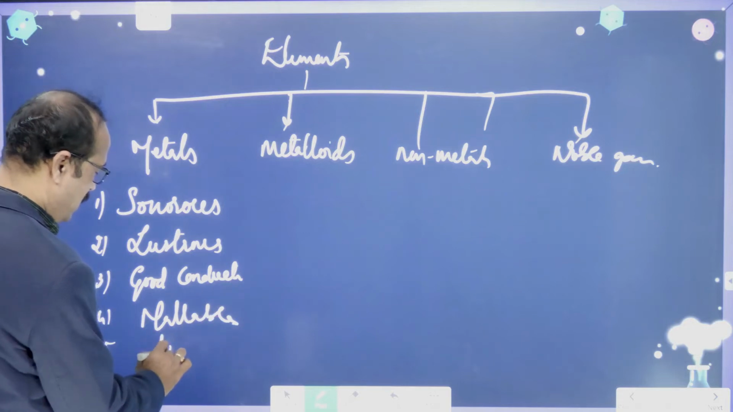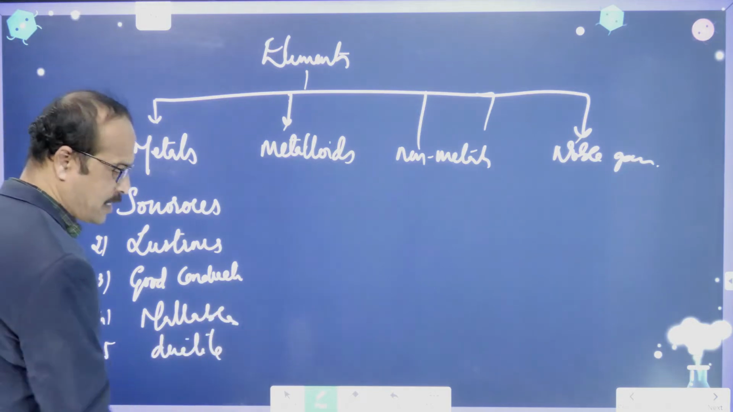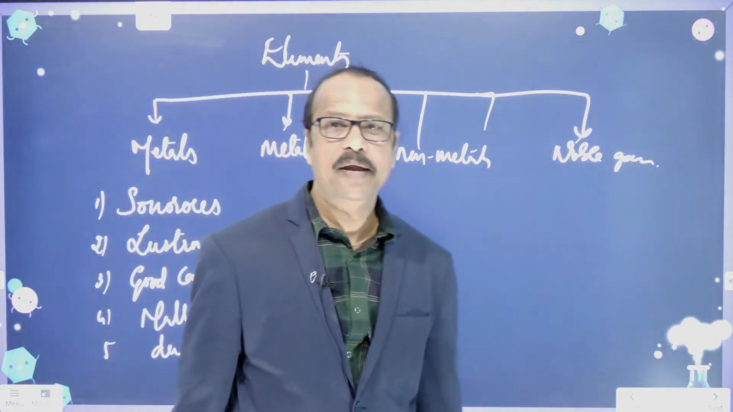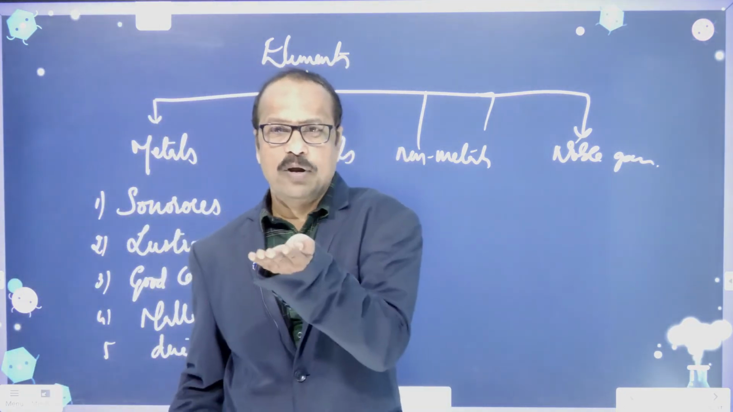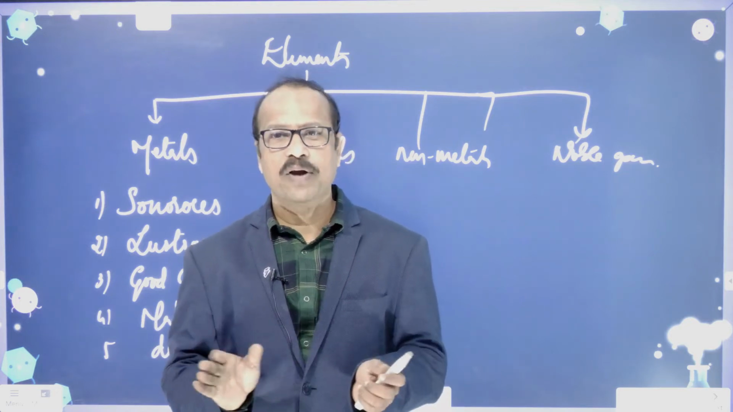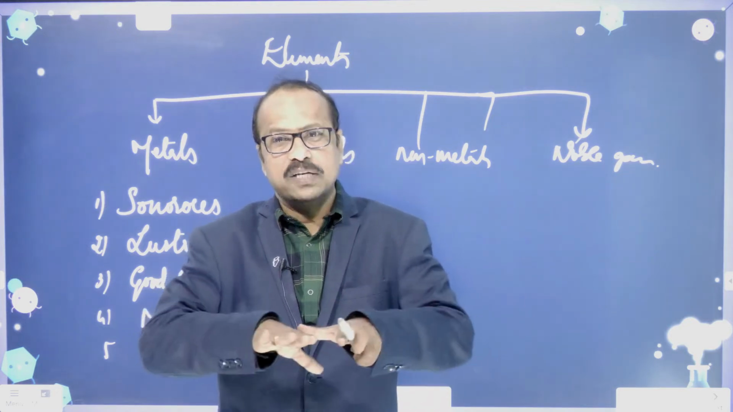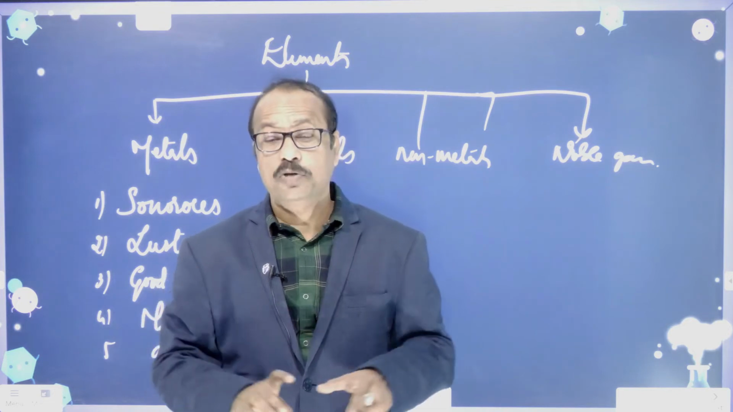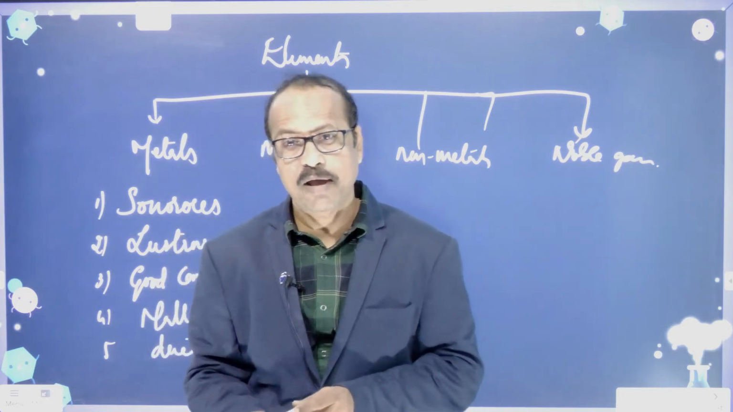Malleable and ductile. What is malleable? Malleable means which can be made into thin sheets. For example, if you have a metal and you continuously beat it with a hammer, you'll find that it becomes a thin sheet. So it can be made into a thin sheet, and that is called malleability.